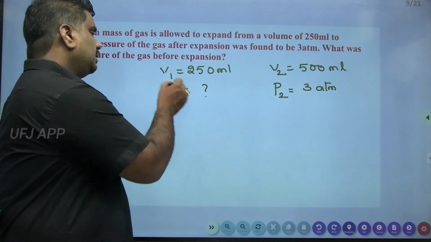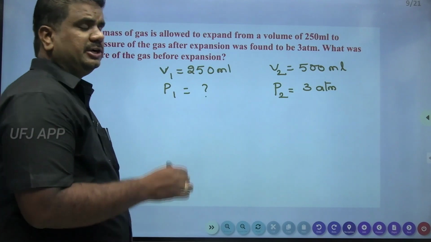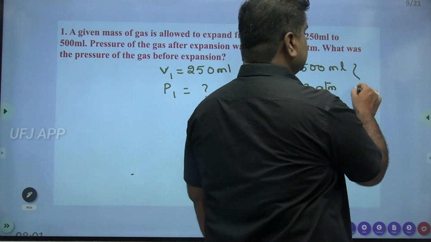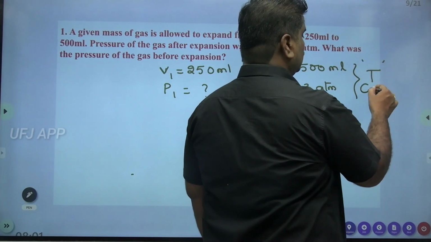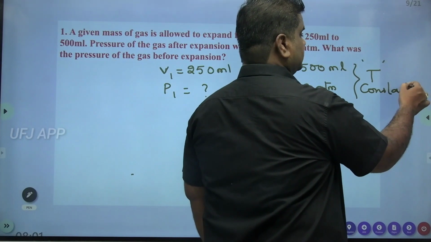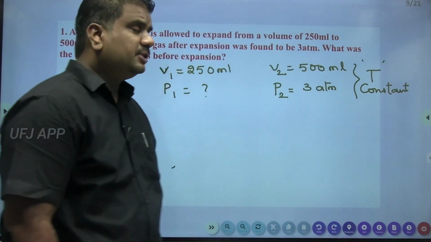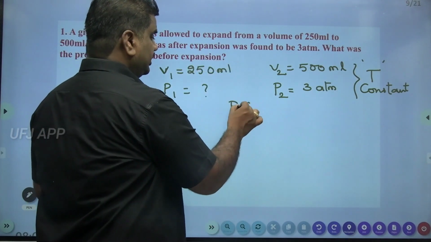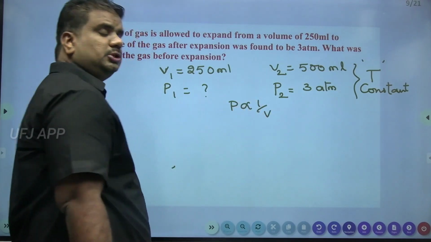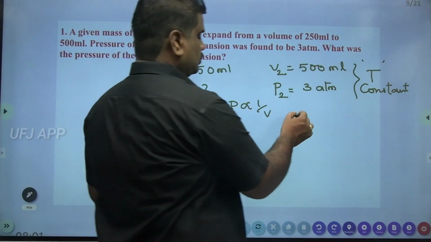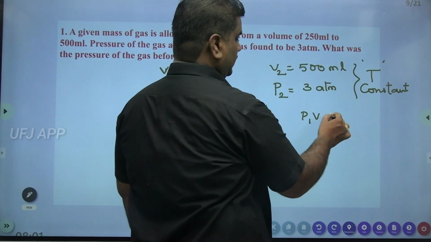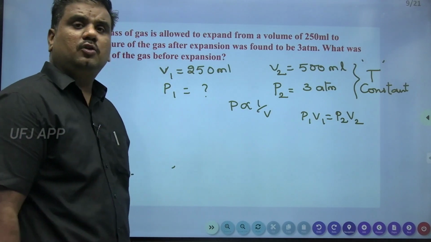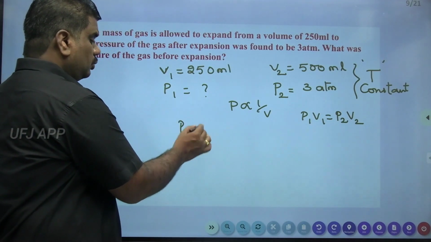Right? Now here in this particular case, only pressure and volume are considered. So it means that here the temperature of the system is constant. Temperature is constant means we are talking about Boyle's law. In Boyle's law, pressure and volume are inversely proportional. So based on Boyle's law, P1 V1 equal to P2 V2. Here we need to find the value of P1. So P1 equals to